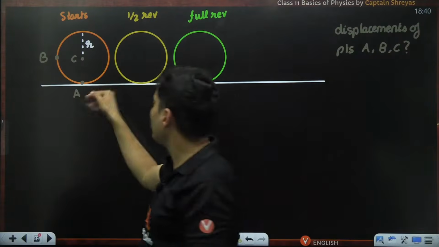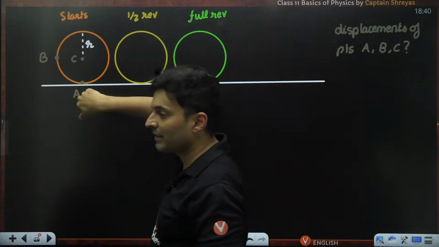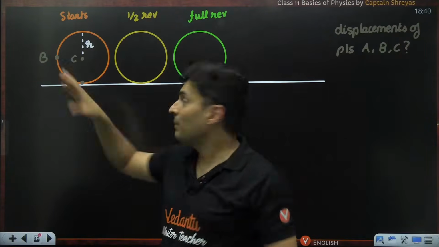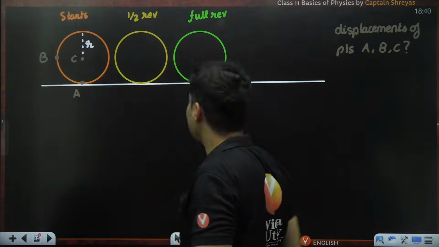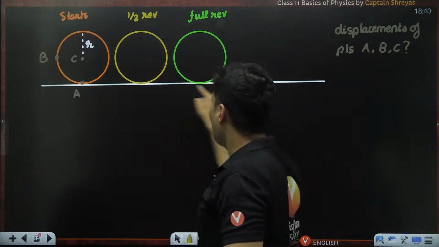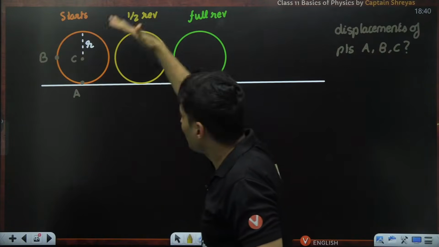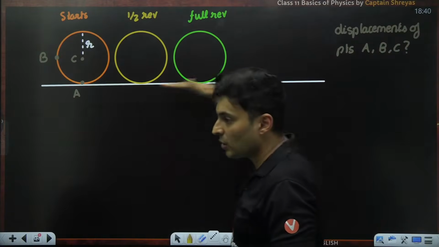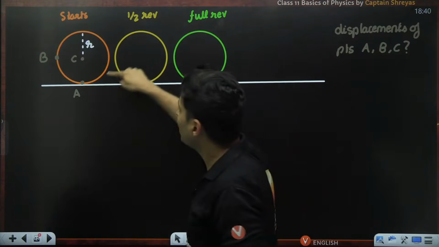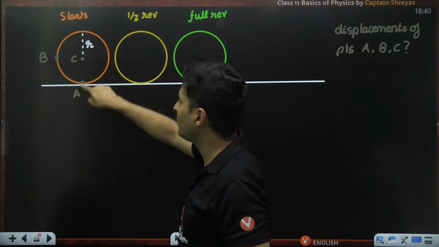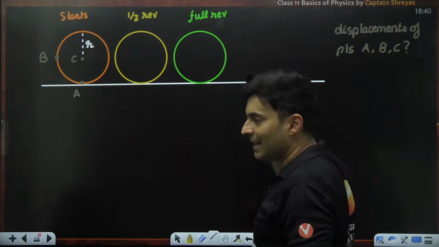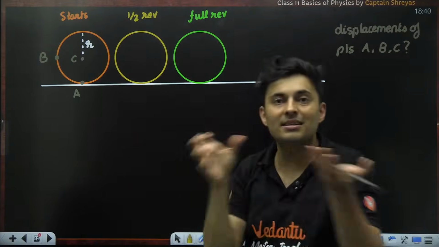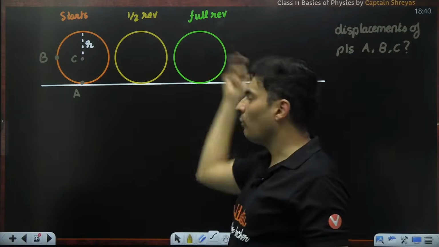Just think as if somebody had painted the wheel from the outside. So if you roll it, that paint which is there on the outer surface will exactly come and print itself on this ground, on this table, on this horizontal surface. So this entire circumference will get printed on this white line, which will be exactly the circumference after exact one revolution.